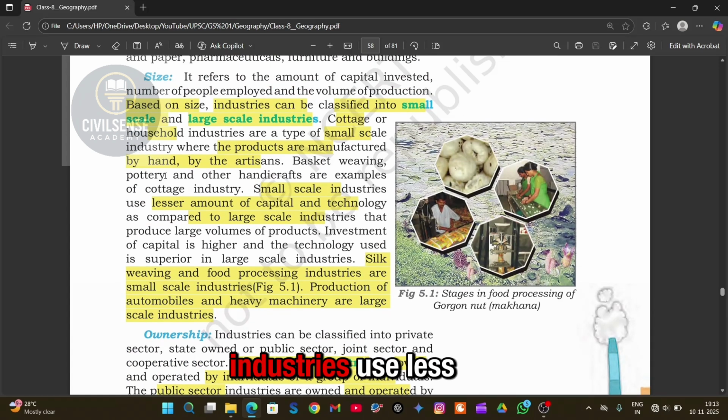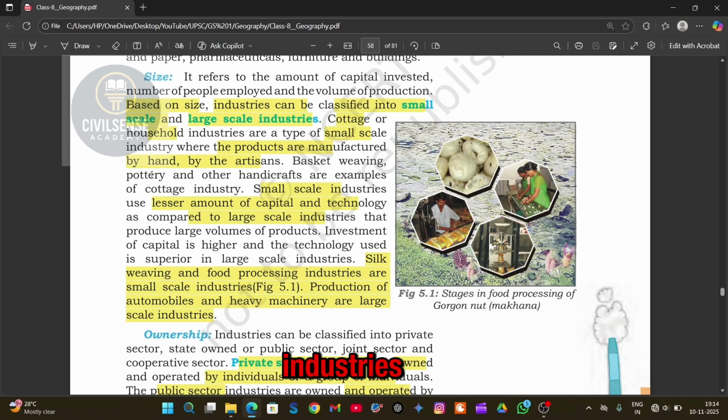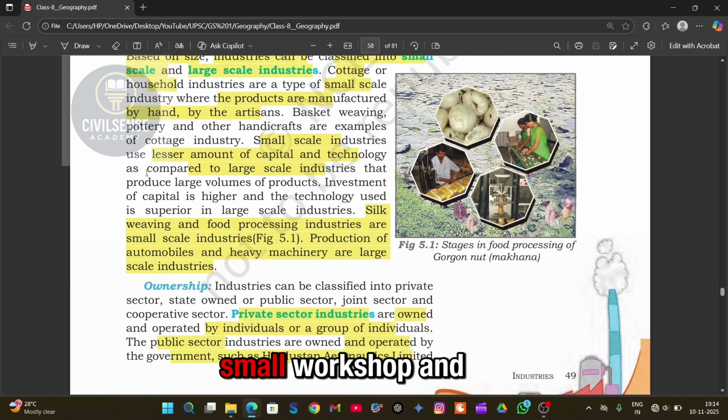And small scale industries use less capital and simple technology, for example silk weaving or food processing. But large scale industries, they use big machines, more workers, and lots of investment, like automobile production or heavy machinery industries. So you can imagine the difference. One happens in a small workshop and the other in big factories.